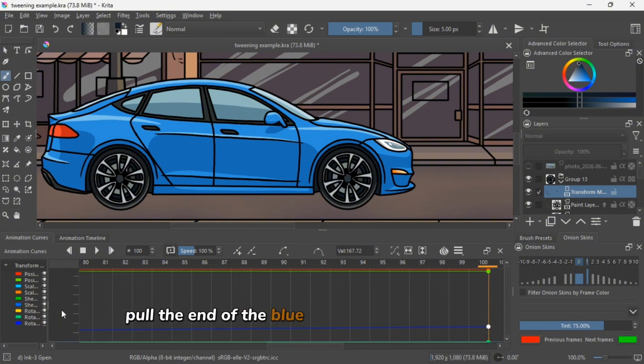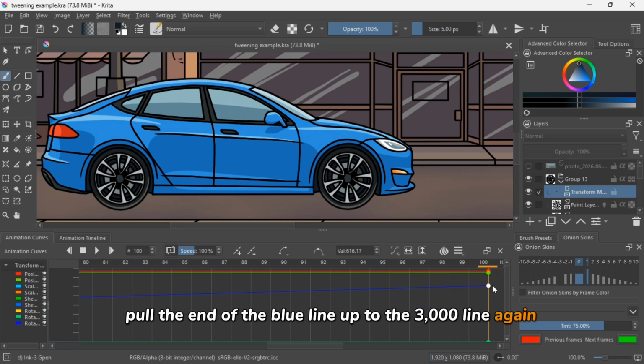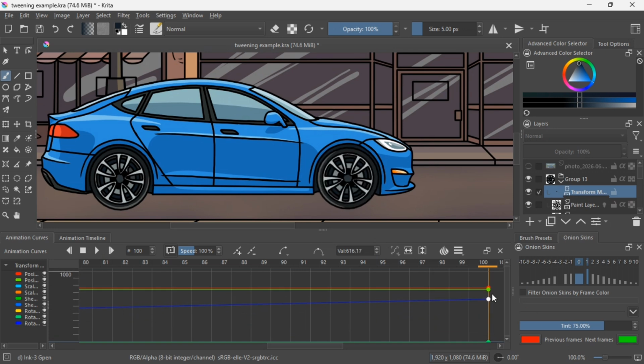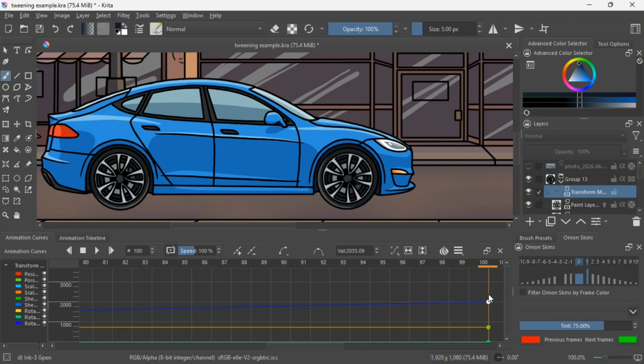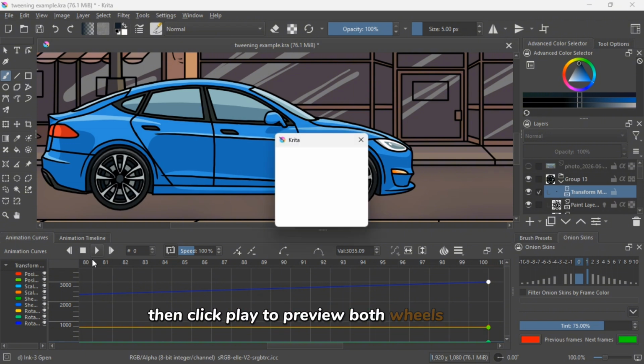Pull the end of the blue line up to the 3000 line again. Then click play to preview both wheels spinning.